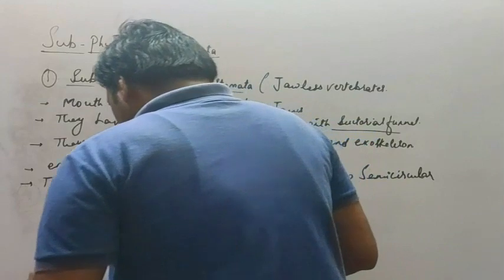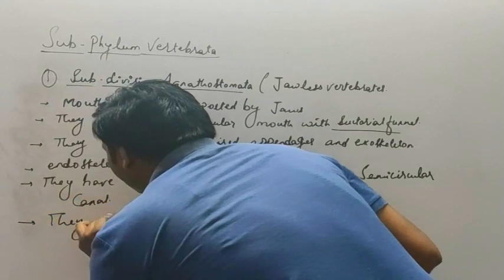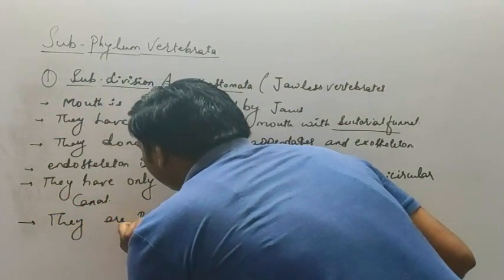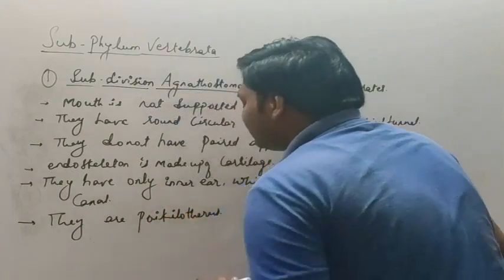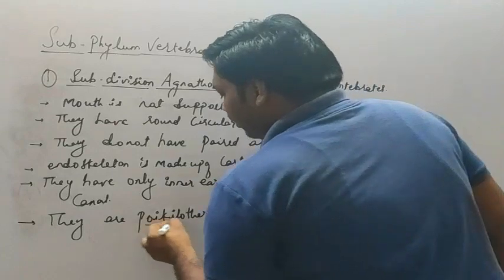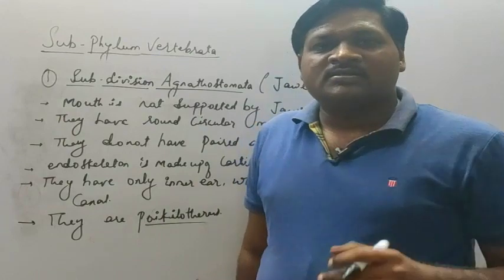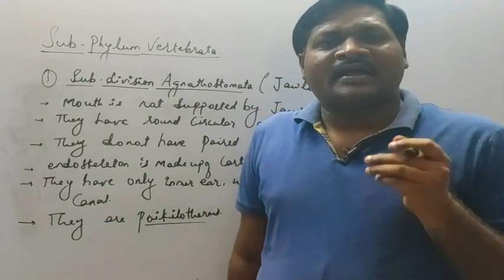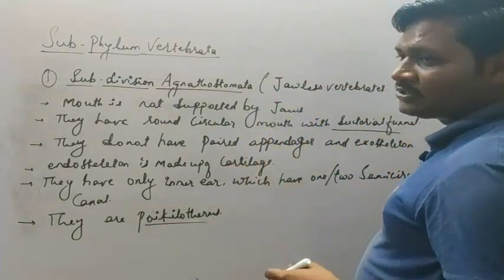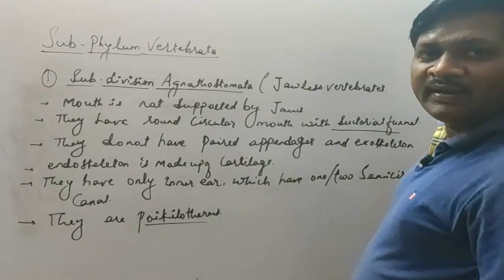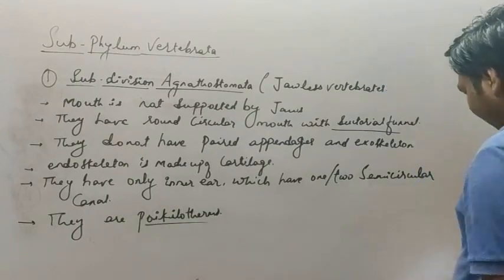The next, they are poikilotherms. Now what is meant by poikilotherms? Poikilotherms and homeotherms are the two terms. Poikilotherm means the animals which are cold blooded, means they are unable to maintain their body temperature by themselves. And homeotherms are those which are warm blooded animals, means they are capable of regulating their body temperature. So these are a few general characteristic features.